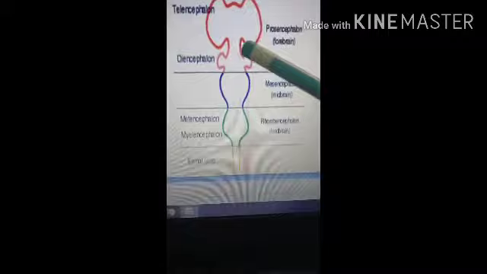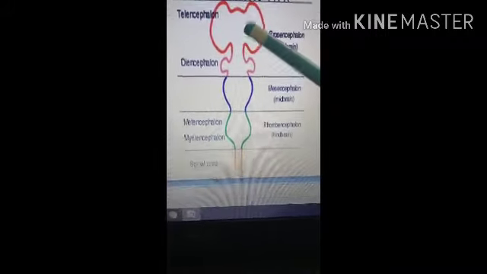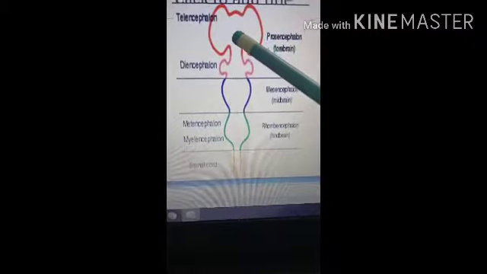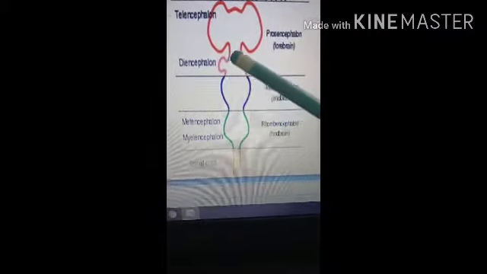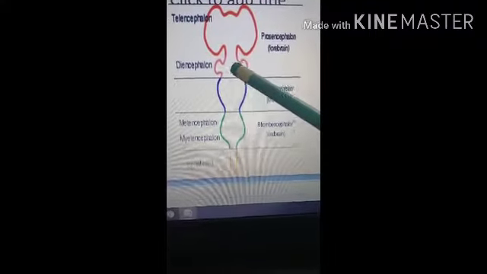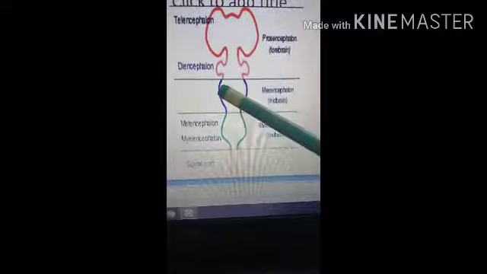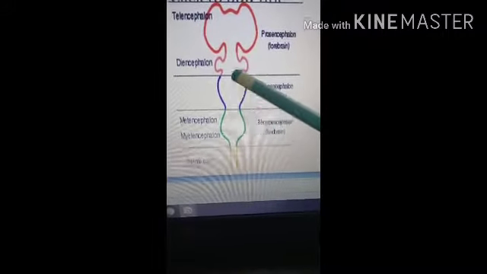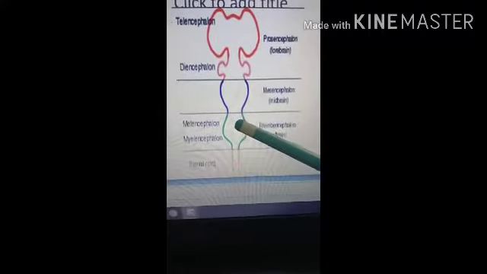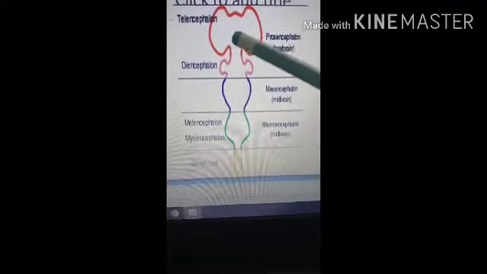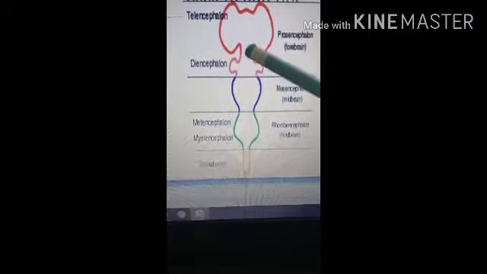Then the cavity present in this region: the telencephalon consists of the lateral ventricle, and the diencephalon includes most of the third ventricle except the cranial part. Then the mesencephalon includes the cerebral aqueduct, and the rhombencephalon includes the fourth ventricle. So those are the ventricles present in the different parts of the brain.